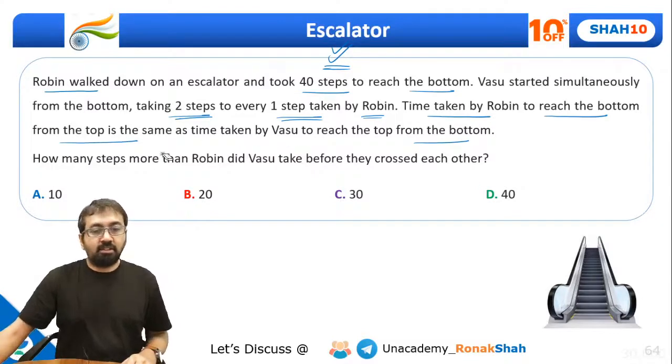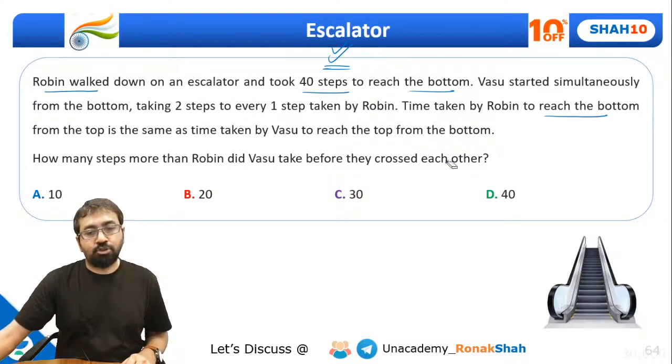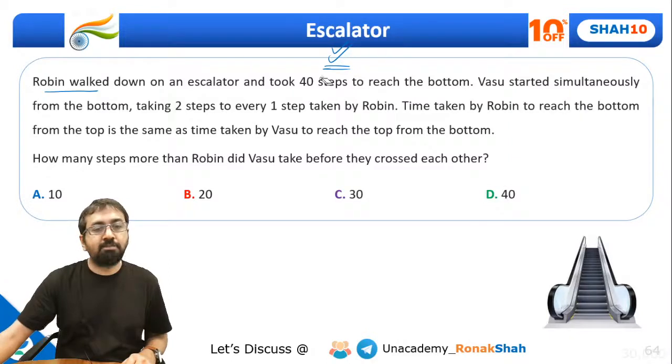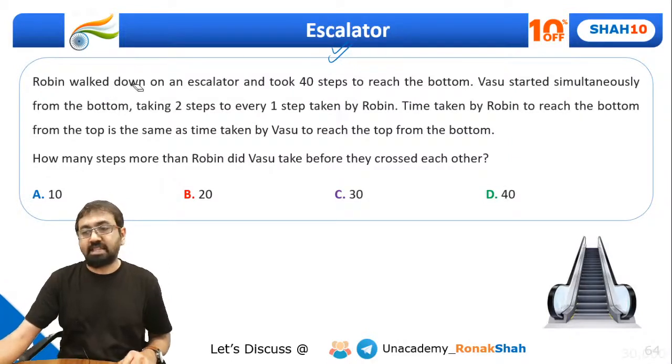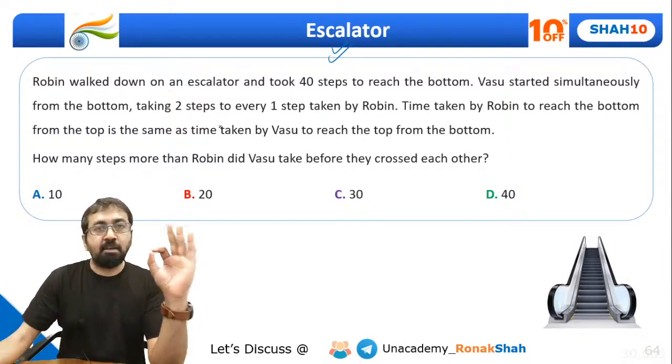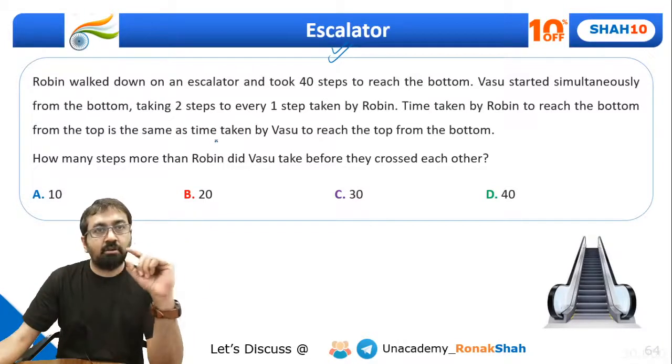Guys, what will happen? Did you understand something? Tell me, is the escalator going up or going down? Please type it in the comment section and tell me whether the escalator is upward moving or downward moving.